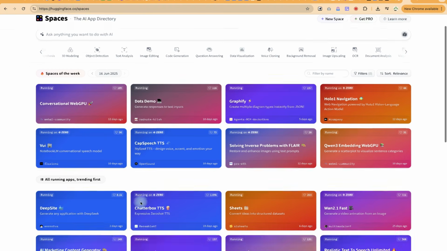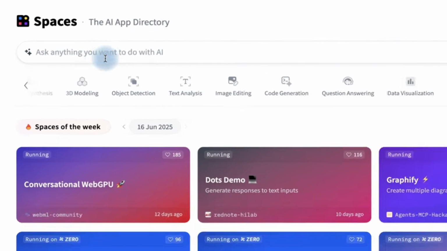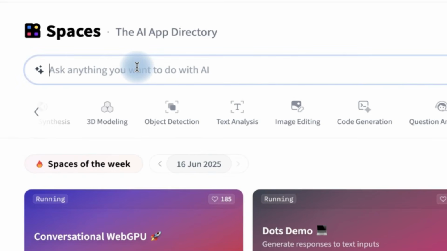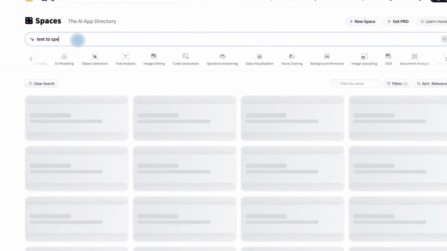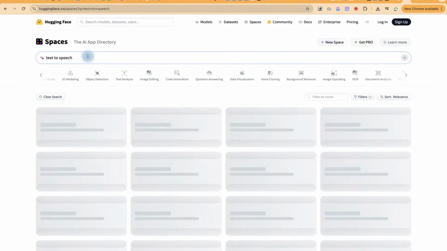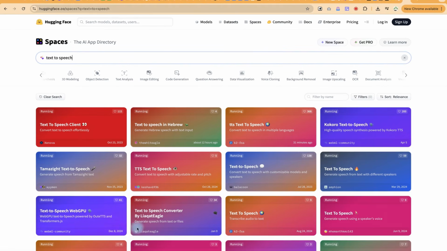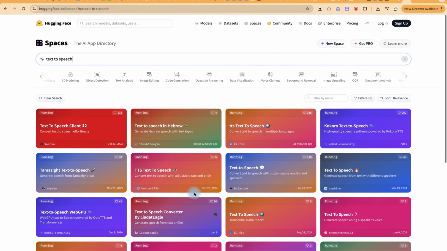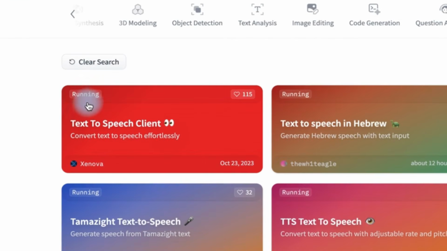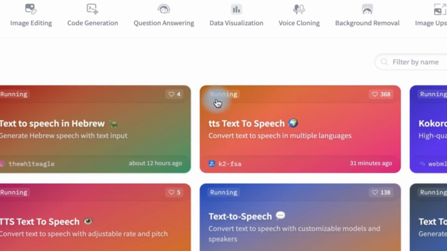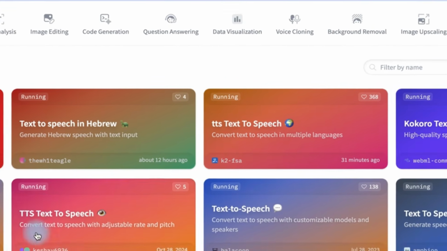And then directly, if you want, you can type in the name or the task that you want to do. For example, you can say text to speech. Once you put in text to speech, it is going to give you the available text to speech tools that you can use here. Even though you have to pay attention to one thing, each tool that you're going to use, you should make sure it is showing this running at the top. That means it is perfectly working at the moment